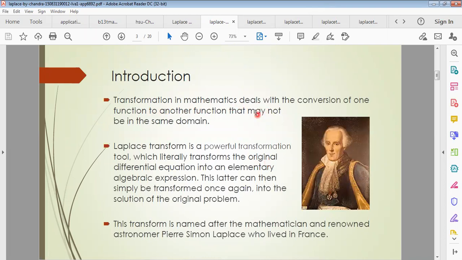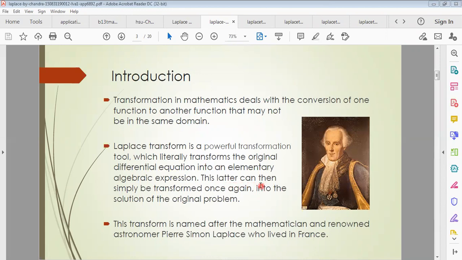Transformation in mathematics deals with the conversion of one function to another function that may not be in the same domain. So Laplace transform is a powerful transformation tool which literally transforms the original differential equation into an elementary algebraic expression.